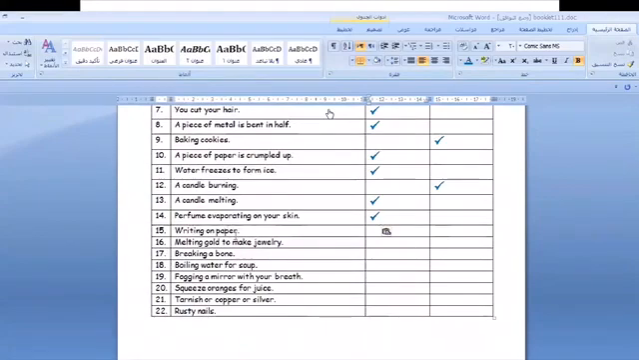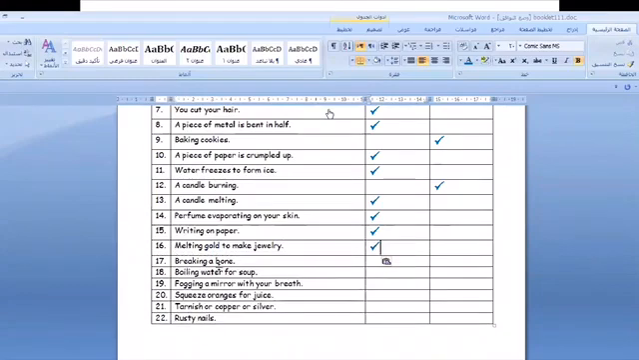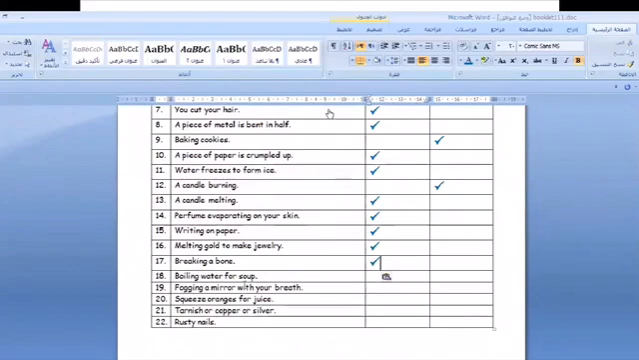Writing on paper. We have paper. We can erase it. What do you think? Do we have a new substance? Of course not. So it's a physical change. Melting gold to make jewelry. Melting. Amazing. Yes, it's a physical change. Breaking a bone. When someone breaks his bone, he's still having bones. So, yes, of course, it's a physical change.